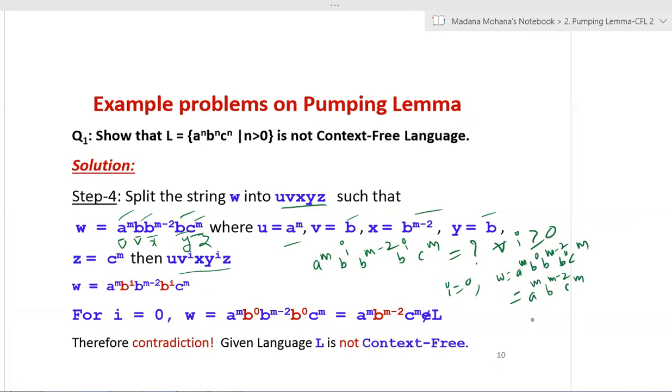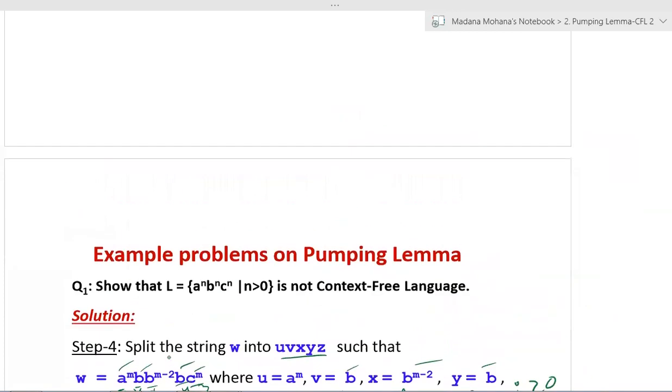Now you can see your given original language is a^m b^m c^m. But here you can see b^(m-2) is there. So two b's are reduced here. This is not equal, therefore it does not belong to L. So for i equal to 0, W equals this one, which does not belong to L. Therefore, contradiction to the condition of the pumping lemma.